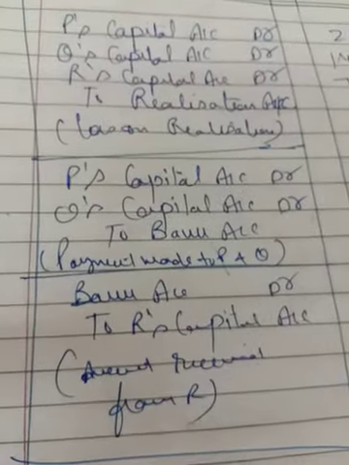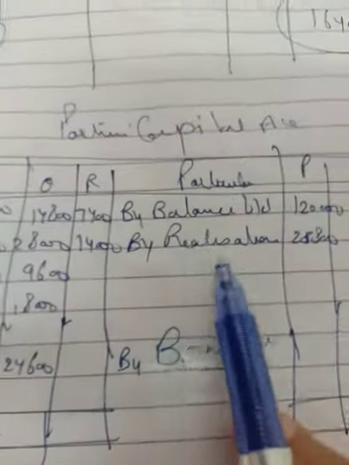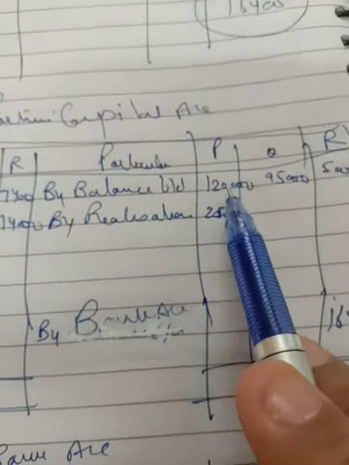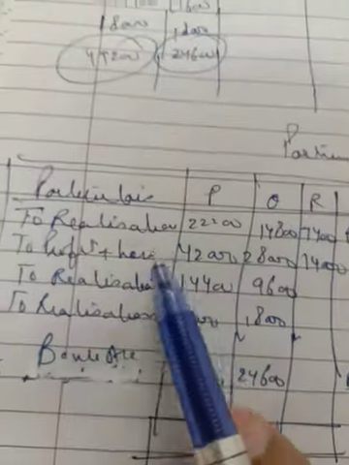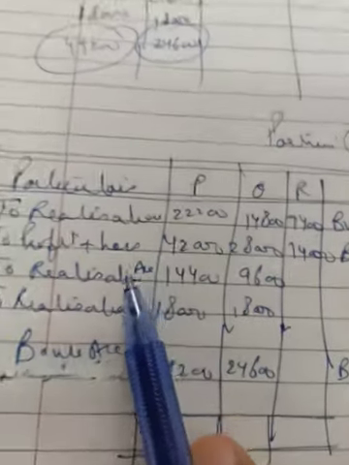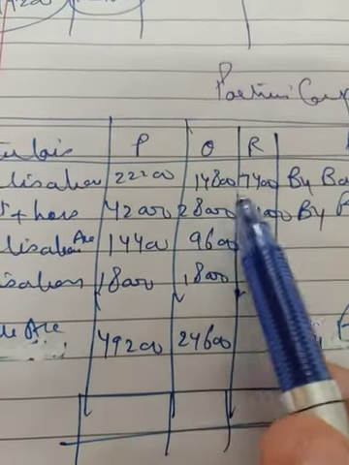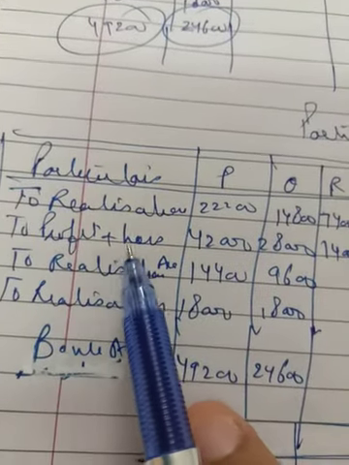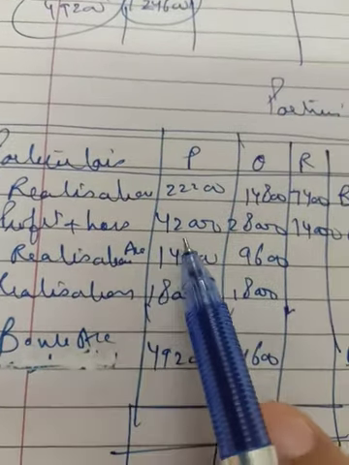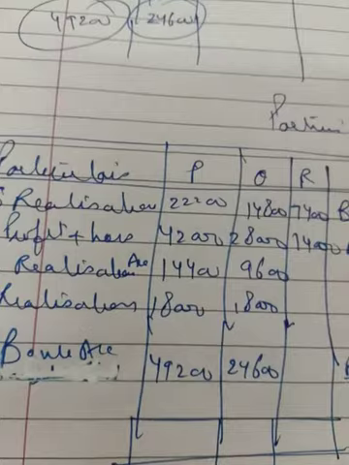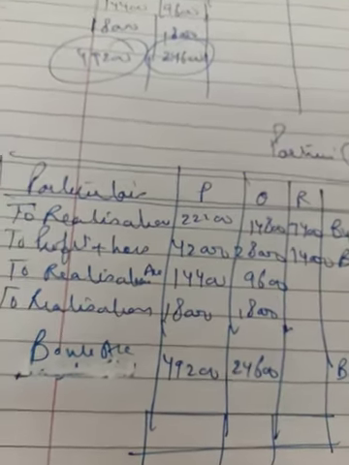Now for making the partners' capital account, first you have to transfer the balances by balance b/d 1,20,000, 95,000 and then 50,000 for R. Then the realization account loss is to be transferred over there: 22,200, 14,800, 7,400. Now the profit and loss and fictitious assets that have been transferred over there are to be distributed among P, Q, R in their profit sharing ratio: 42,000, 28,000, 14,000.